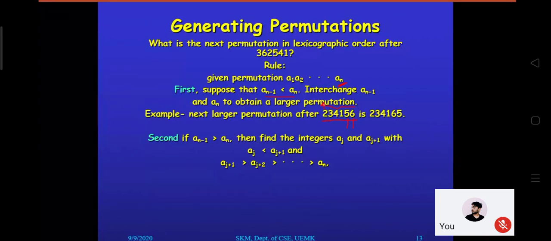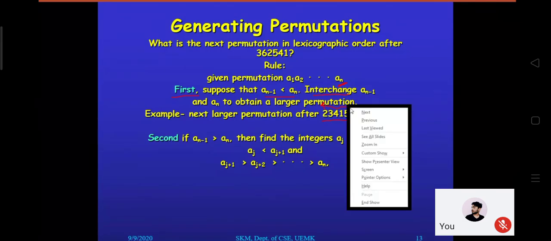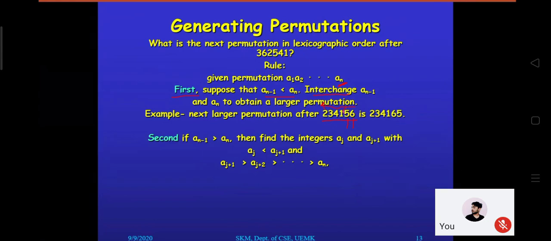If an is greater than an minus 1, that is 6 is greater than 5, right now it is okay, 6 is greater than 5. So that means it is the first rule, and the rule says that you have to interchange those two digits. What is the first rule? If your last digit is greater than the previous digit, then you have to interchange. That's why we have simply done one thing here. We have interchanged these 5 and 6, and you can notice it has become 6 and 5. The rest of the digits are the same.